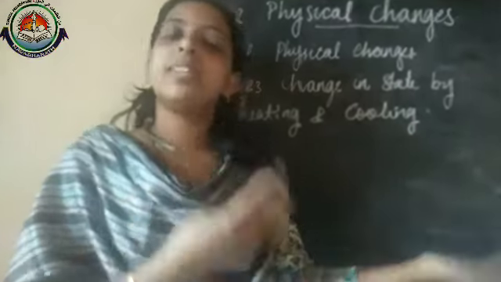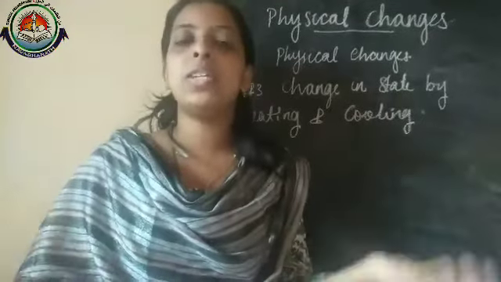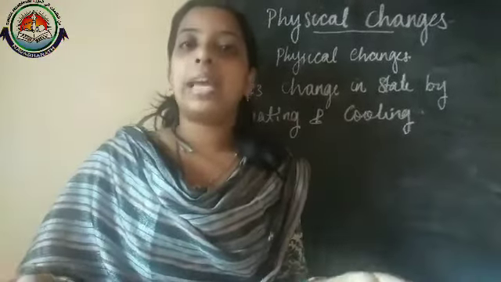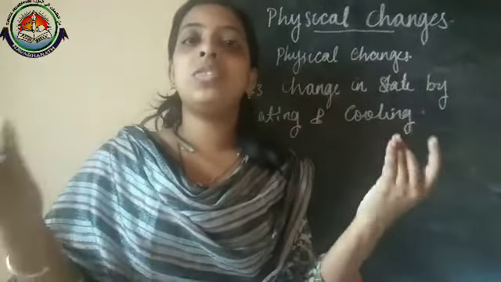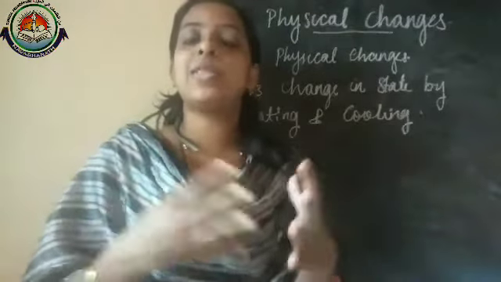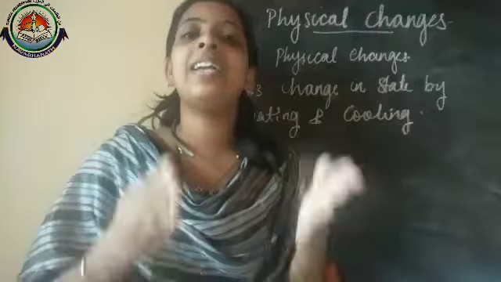I already told you about some of the changes we discussed, that means change in day and night, climate change, and change in the days and dates. Like this many changes are there, and some are given in your textbook.